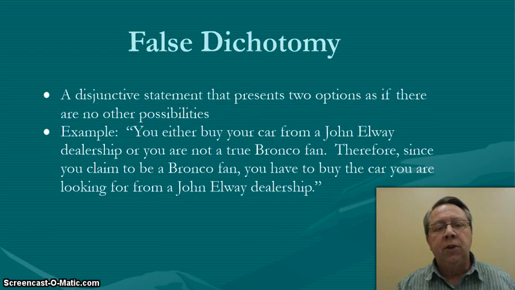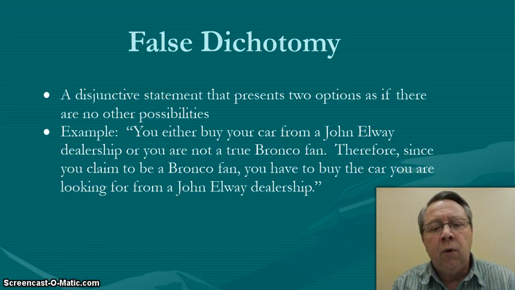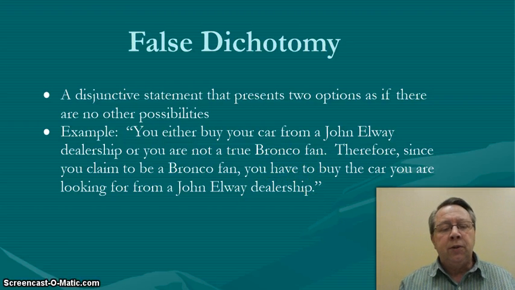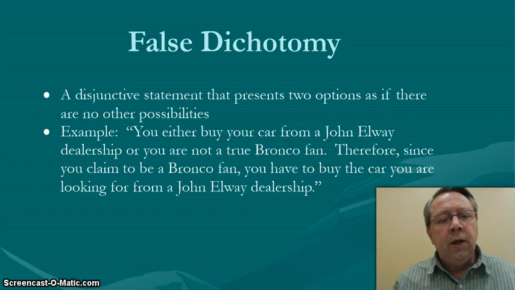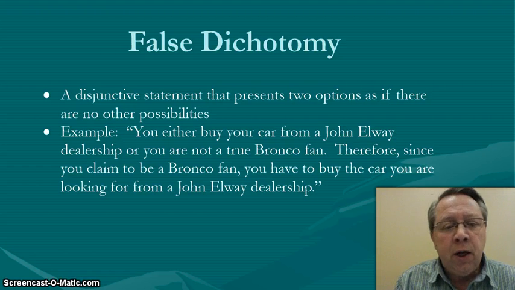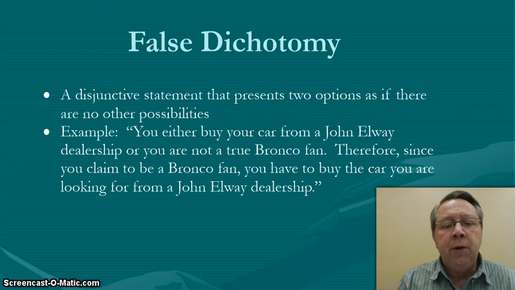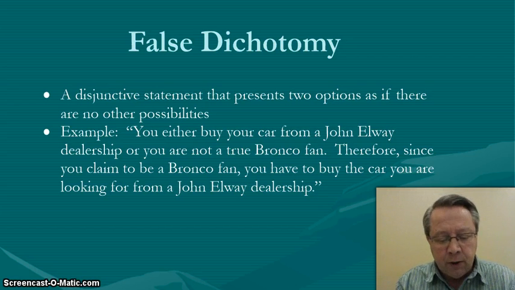A false dichotomy is a disjunctive statement that presents two opinions, or two options, as if there were no other options. We know it's disjunctive because of the word or, and right here we use the word or. So it's making two options and nothing else is possible. So example, you either buy your car from John Elway dealership or you are not a true Bronco fan. Therefore, since you claim to be a true Bronco fan, you have to buy the car you are looking for from a John Elway dealership.